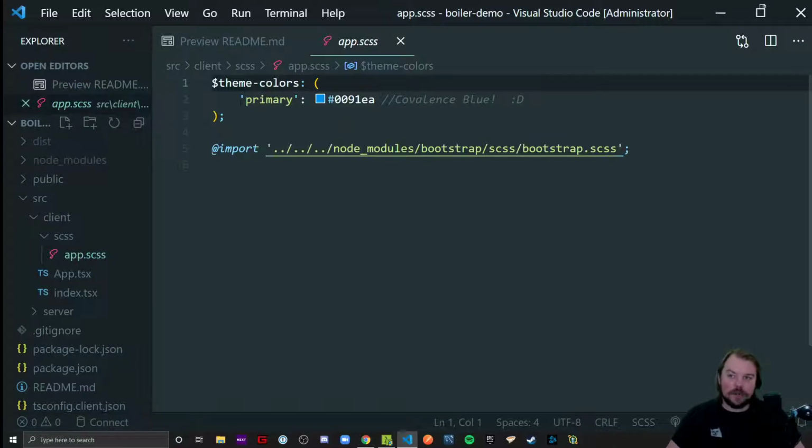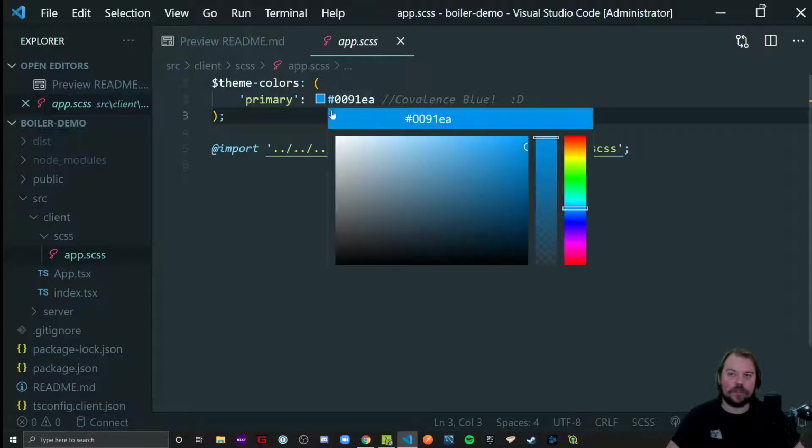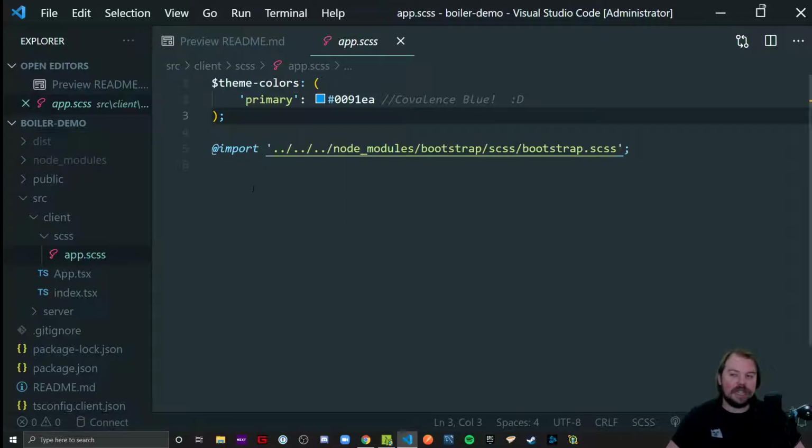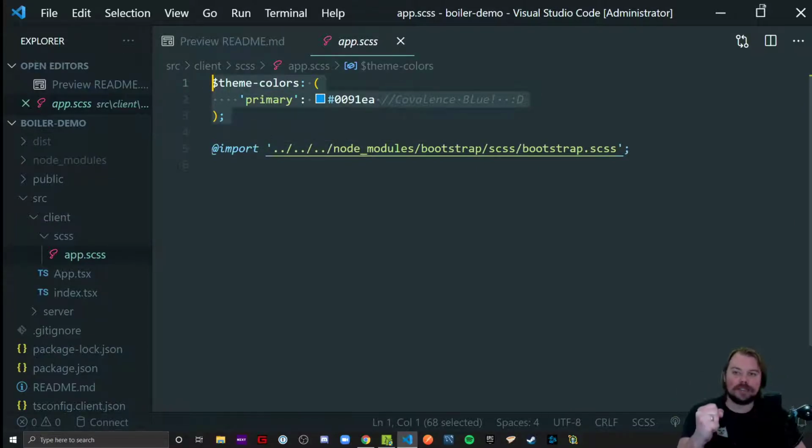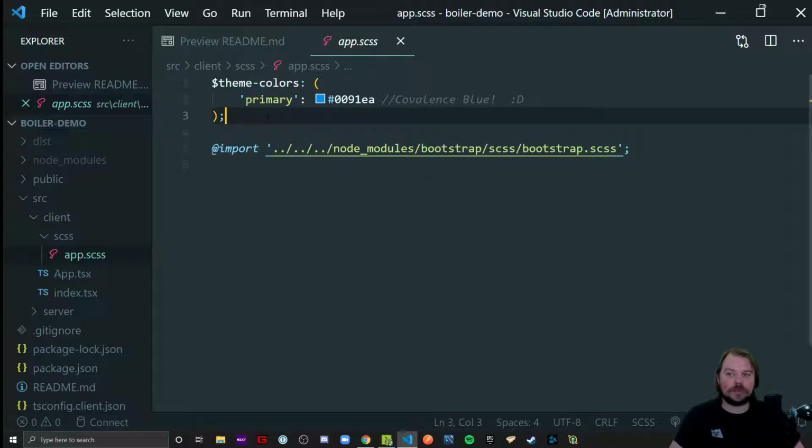So you'll notice here that there's this thing called $theme-colors with a property of primary and a value of the Covalence blue, 0091EA hex. And then we import Bootstrap. This is actually the syntax we have to have. Think of it as I'm injecting some personal overrides into Bootstrap while it builds. And that's how you're going to override certain Bootstrap values and properties.